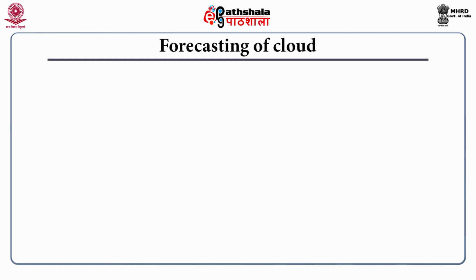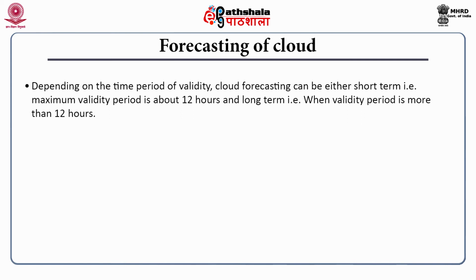Now, forecasting of cloud. Depending on the time period of validity, cloud forecasting can be either termed as short term forecasting or long term forecasting. For short term forecasting, maximum validity period is about 12 hours. Long term forecasting is that when validity period is more than 12 hours. However, forecast reliability becomes less and less with time. That is, compared to short term forecast, in long term forecast, reliability will be slightly less.